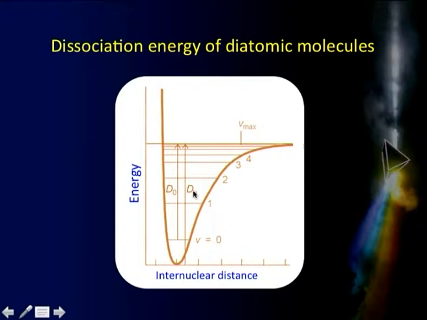And if I want to talk about D equilibrium, that is from here it starts, from 0 energy here to this. Typically we will be talking about D naught here. D naught is the dissociation energy of the molecule, which basically happens to be the difference in the energy of the V max level and that of the V is equal to 0 level there. Now the issue is, how do I find out the dissociation energy from the electronic spectrum? Let us understand that. Let us take up different cases there. I will take up 3 cases here and see how I determine the dissociation energy.